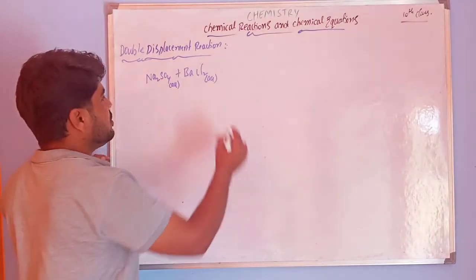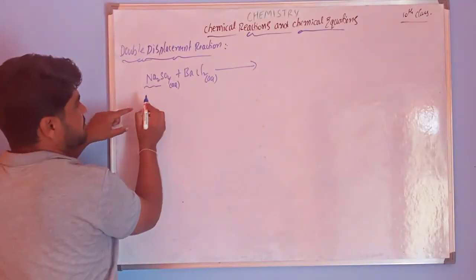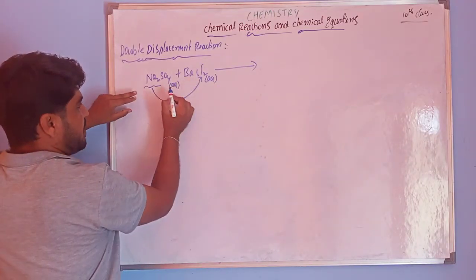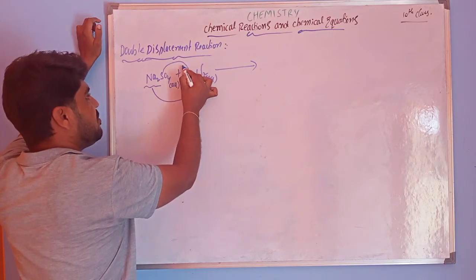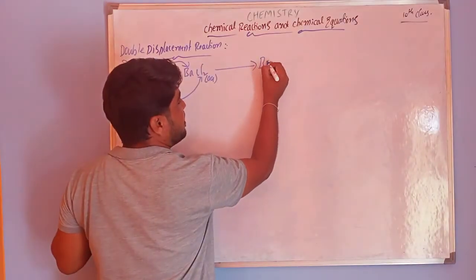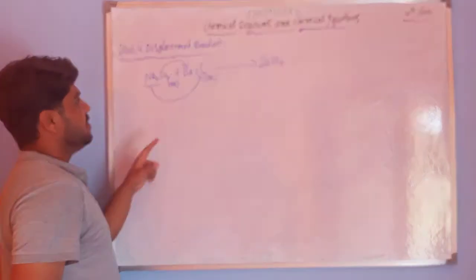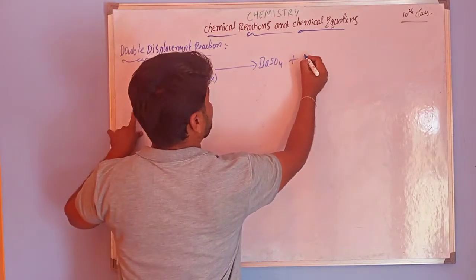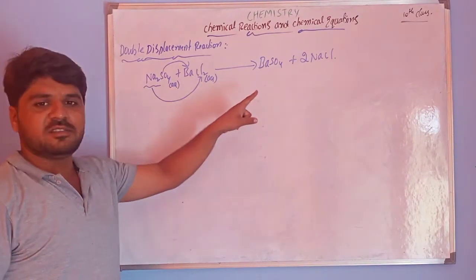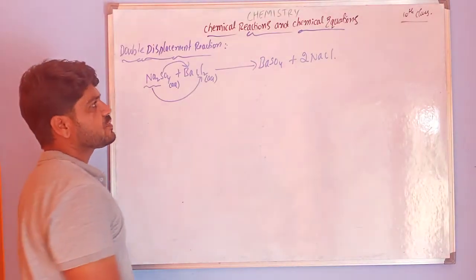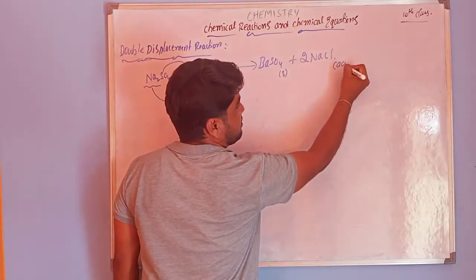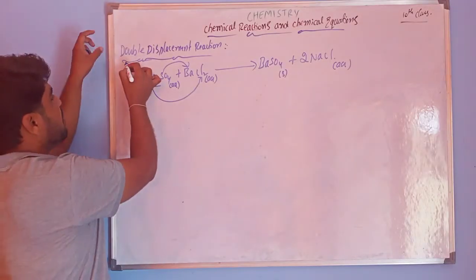Right? So sodium is joined with the chlorine, and this sulfate joins with barium. So the products are like this: barium sulfate BaSO4 and 2NaCl. These are the products. What happens in the reaction? Carefully observe. BaSO4 is in solid state and 2NaCl is in aqueous state. So double displacement.